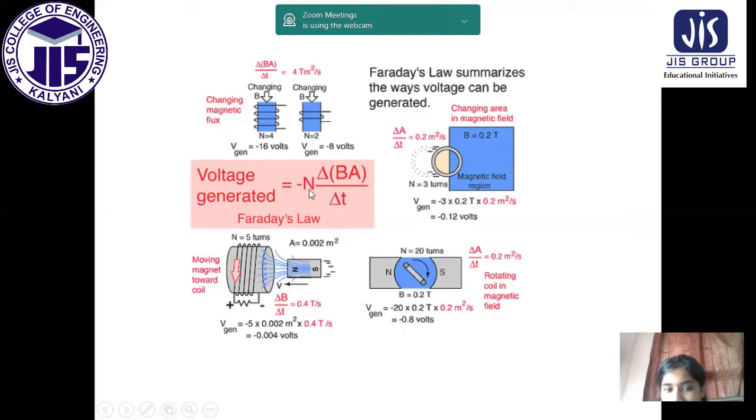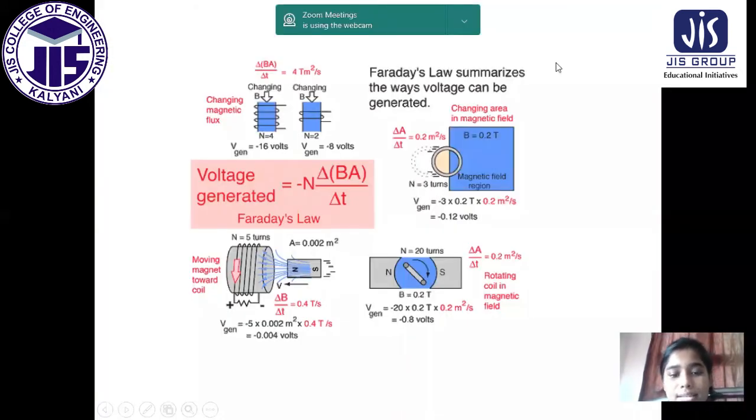And this is the formula: voltage generated equals minus N delta BA by delta T, for changing magnetic flux. Here delta BA by delta T equals 4. That means this one is given. So if we multiply with N, 4 into 4 equals 16. Very simple, that's why this is 16. Now when N equals 2, then it is 8.